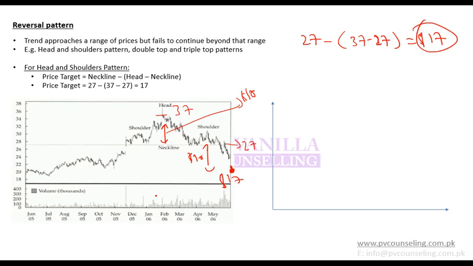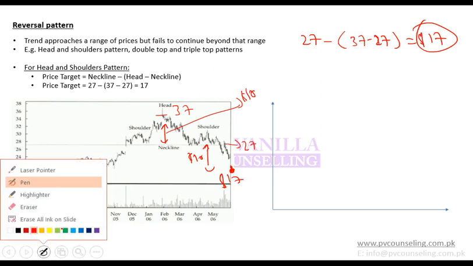This is the assumption. It might reach there, it might not reach there, it might turn around, it might enter a breakout, or anything can happen. But this is the general assumption that if a head and shoulders pattern is formed, generally the price falls below the neckline with the same magnitude as it went up above the neckline.